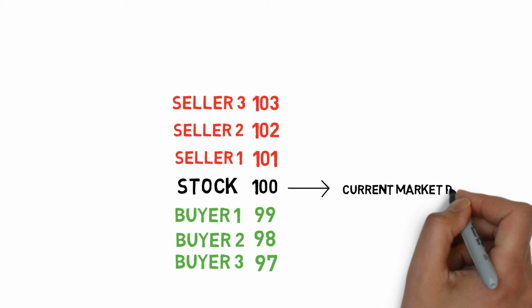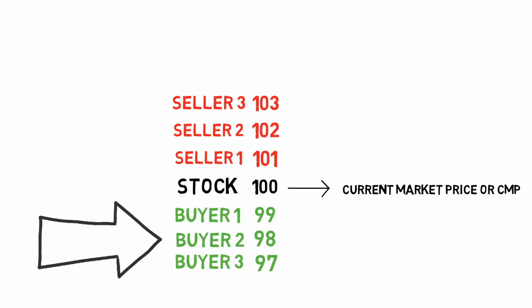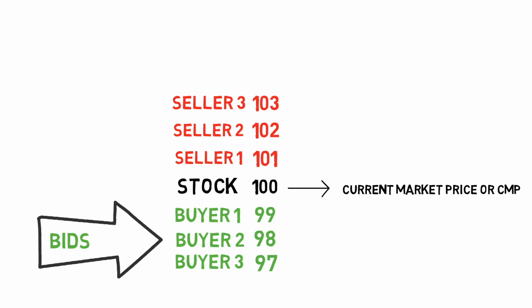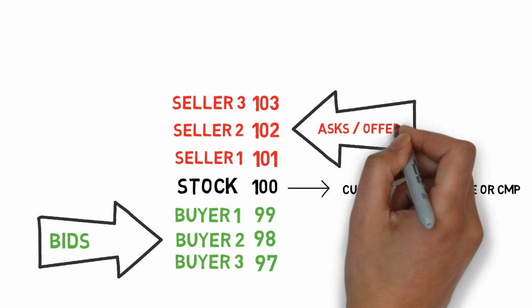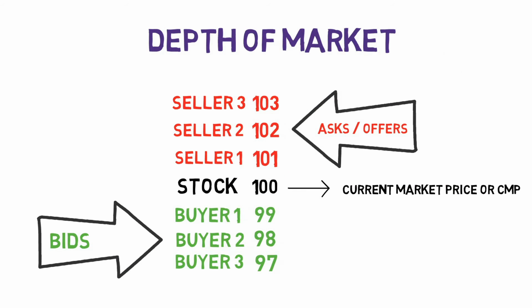And the buyer's placed buy levels are called bids, as it is an auction. In the same way, the sellers place sell prices, called ask prices or offer prices. That together, collectively showing buyers and sellers in a pool with desired quantity either to buy or sell a particular stock, is called as depth of market.